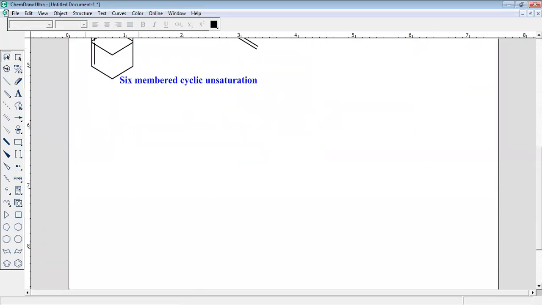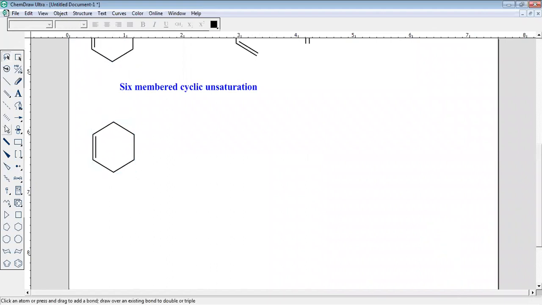You see here, this is a cyclohexene ring. When you subject this to electron impact or electron ionization, tell me which electron will undergo ionization. Anyone? This double bond or not? Yes.